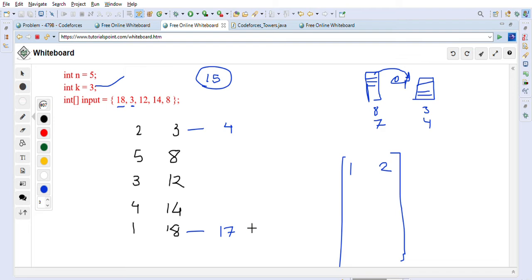After this, again we keep doing it. Who is the highest? This one, 17. So we will move from this 17 to the smallest, which is 4 again. So again it will reduce by 1, so now it will become 16 and the other will become 5, and the operation again we did on 1 and 2. So these are 2 operations done. Still we have 1 operation allowed, total 3 operations. Again, who is the highest?